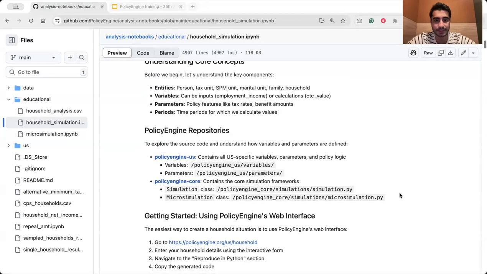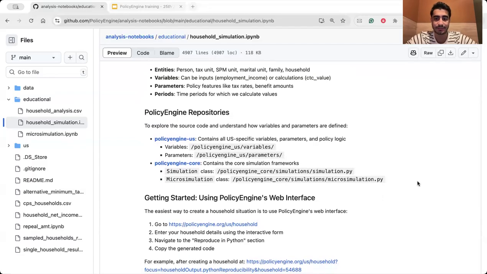About the repository, you can find all the code, READMEs, and documentation. We have PolicyEngine US, and as I said, we have PolicyEngine UK as well, with a similar structure. We have PolicyEngine Core as well, and you can find the simulation Python package, the microsimulation Python package, here. If you want to understand the variables and parameters, you can go to the code base, PolicyEngine US and PolicyEngine UK, see the structure, see the different layers, and understand how they are connected together.